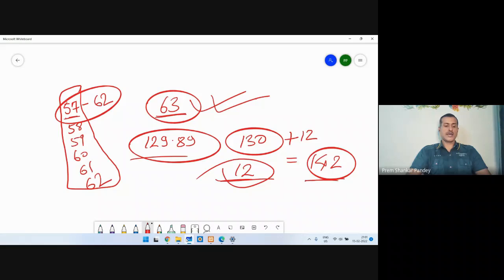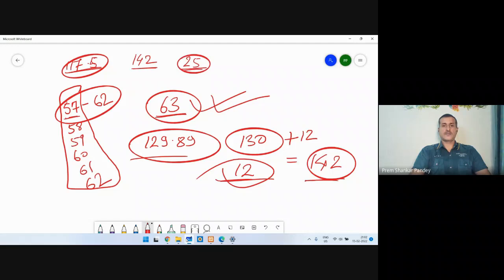Because you know that if you get 57 marks, it will be exactly somewhere around 117.5. So if you want to reach 142, you can see that you need to get a minimum of 25 marks in your interview. That is not so easy. Yes. So you need to fetch a minimum of 25 marks.